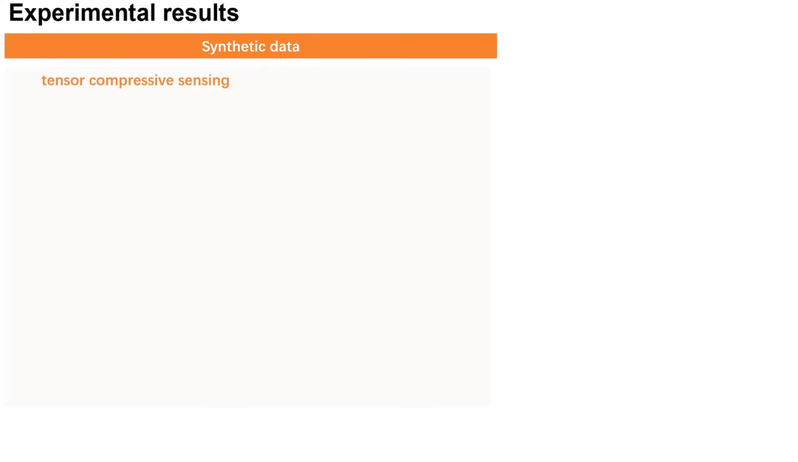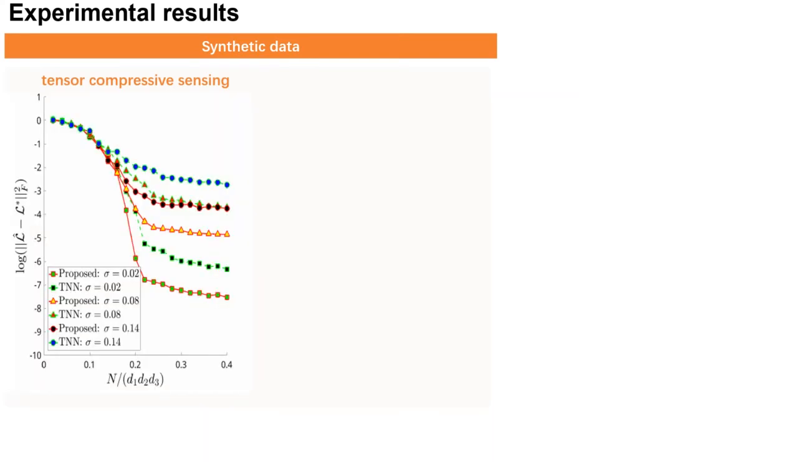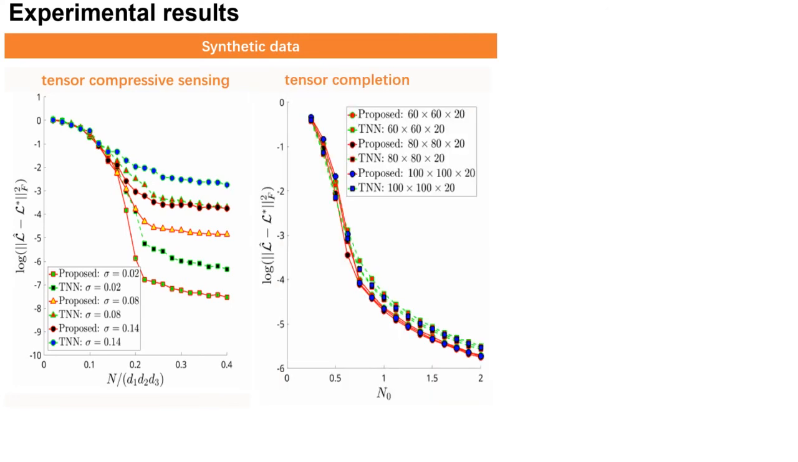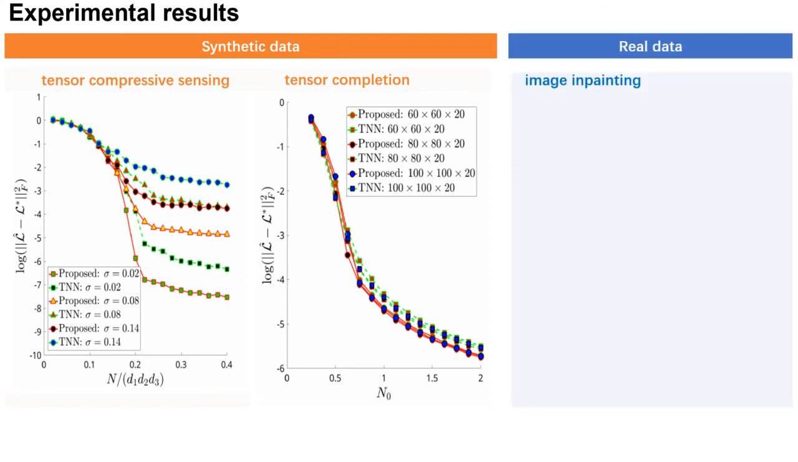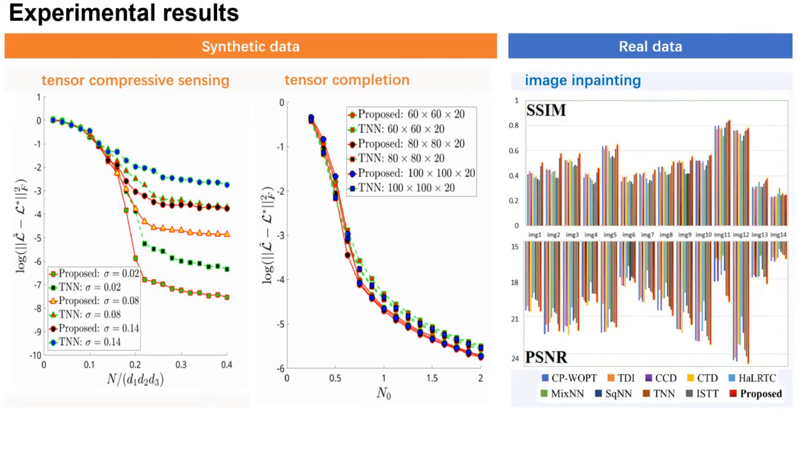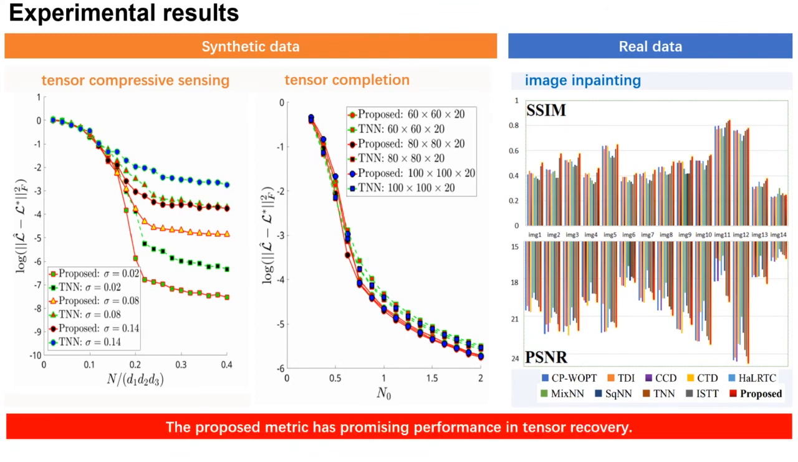We first conduct tensor compressive sensing and tensor completion on synthetic data, where the proposed metric outperforms TNN. We also conduct image inpainting, in which the proposed metric-based model outperforms the competitors. So we can see that the proposed metric has promising performance in tensor recovery. Thank you.